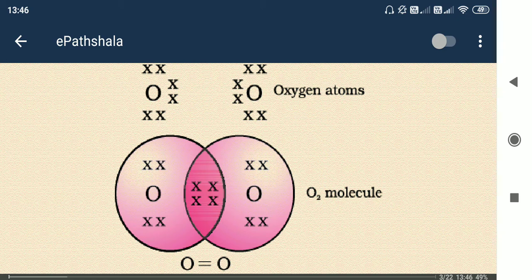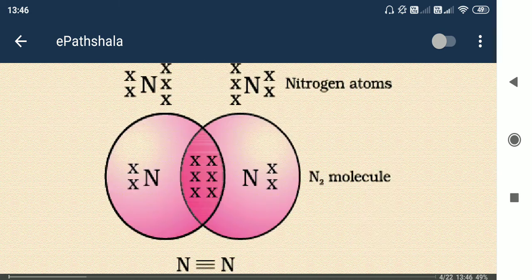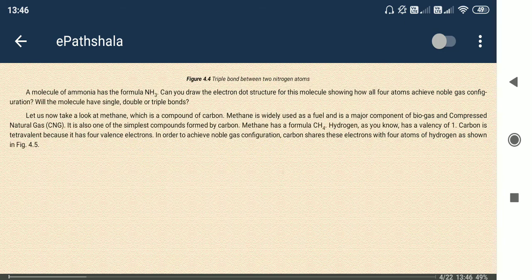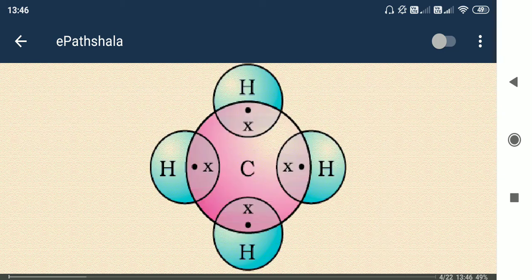Okay, so oxygen molecule, that is whatever we say oxygen gas, right? So that is actually the O2 molecule having 2 bonds, or 2 bonds means 4 electrons. Okay, so next one. Likewise, here nitrogen. In case of nitrogen, 6 electrons are shared and nitrogen N2 gas is formed. So 3 bonds are there. Okay, this is known as triple bond. So simple, na? Okay, next one.